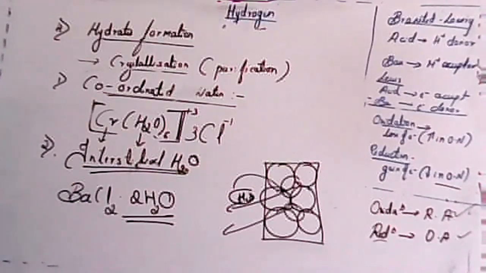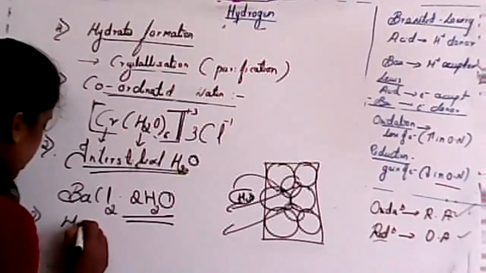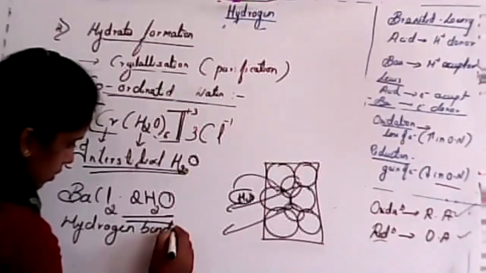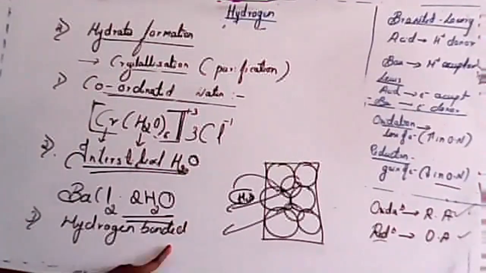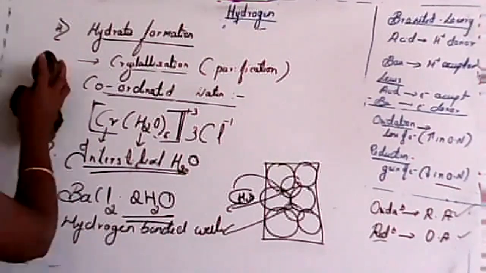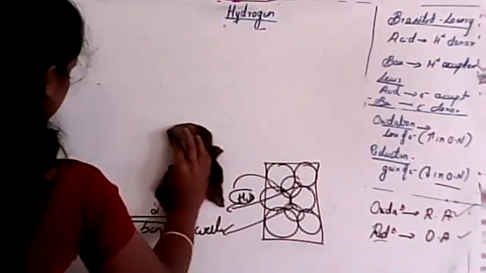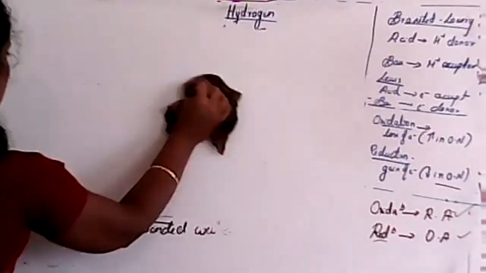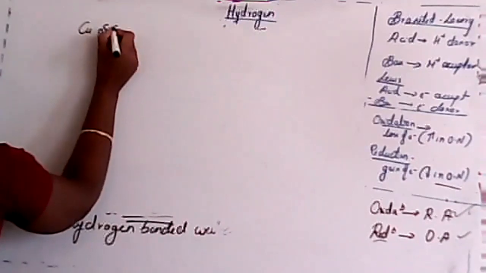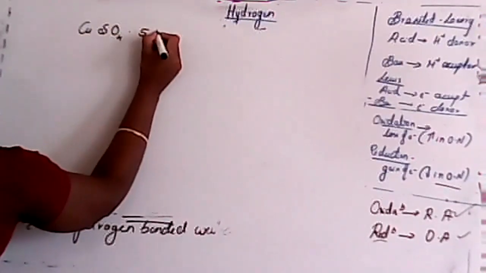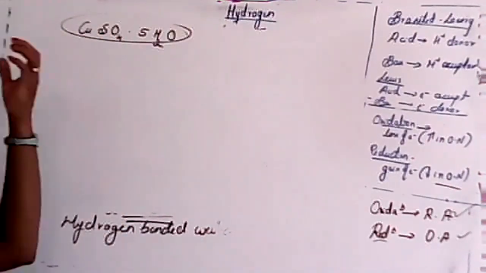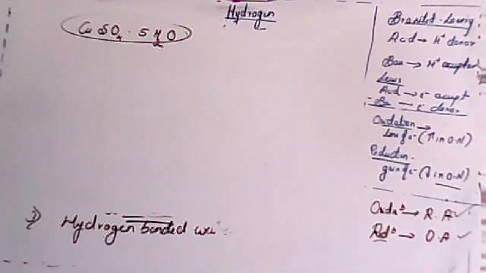And the last one, hydrogen bonded water. For that, I'll give an example above. Hydrogen bonded water, I already discussed this. If I consider copper sulfate, CuSO4, we write it as dot 5H2O. So this is a common symbol for that. Clear? CuSO4.